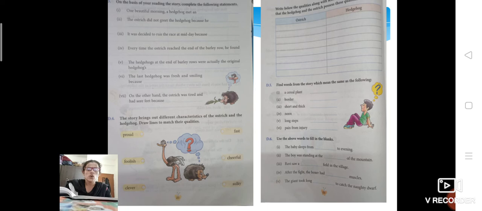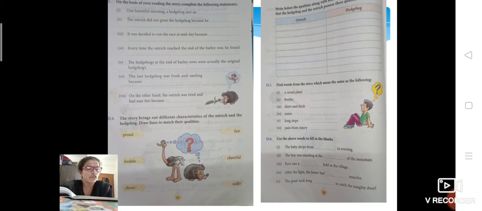The next one is: what lesson do you learn from the story? Choose from the following, but you have to write down the reason why you choose that answer. Any one out of four, but you have to give the reason for choosing it. One is: we should not look down upon others. Here, in the story, the ostrich was underestimating and looking down on the hedgehog. He was not respecting the hedgehog, right?